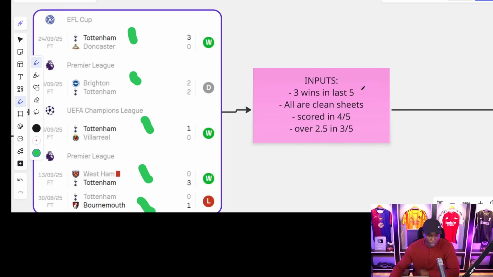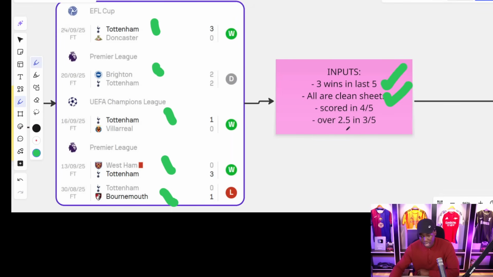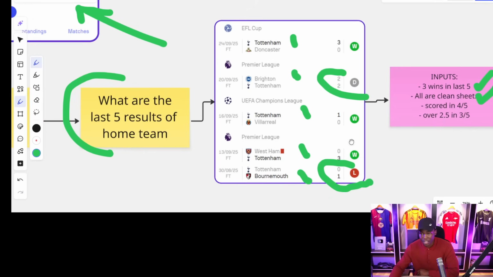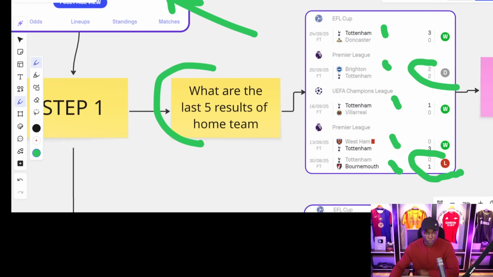You realize Tottenham Hotspur have 3 wins in the last 5. All their 3 wins are clean sheets. They have scored in 4 out of 5 and had over 2.5 goals in 3 out of 5. The other 2 were draws, and they lost 1 against Bournemouth. All right? These are the things that you're going to be using in step number 1. If you go through the standings of the Premier League, you ask yourself, which position is Bournemouth currently sitting? It's sitting at the 4th position in the Premier League, all right?